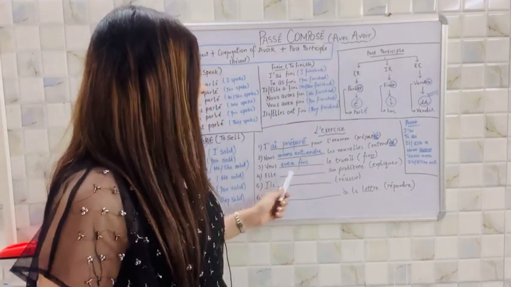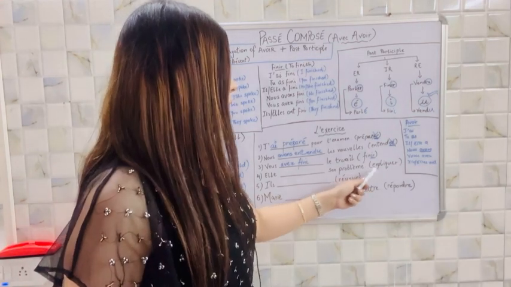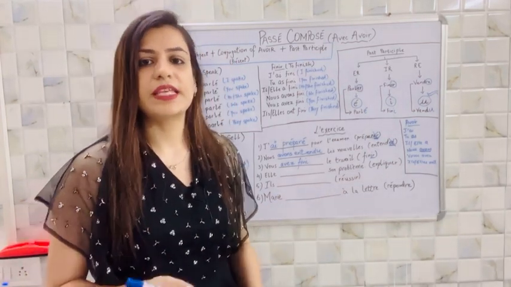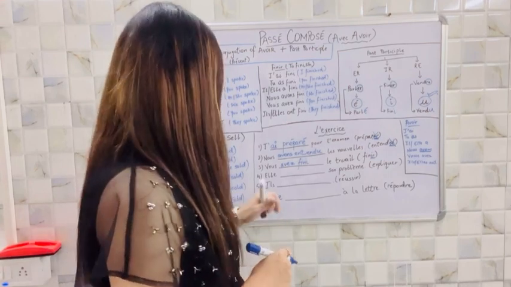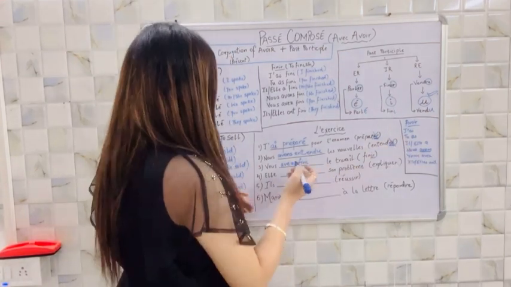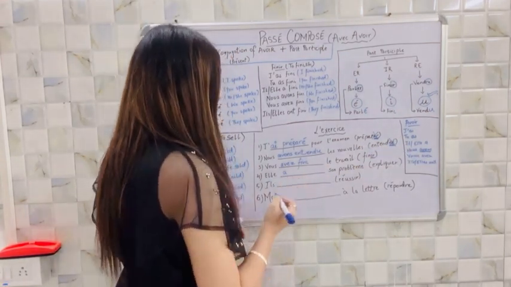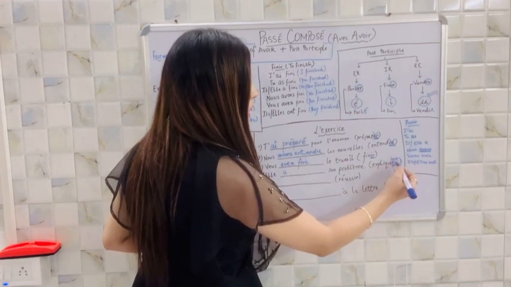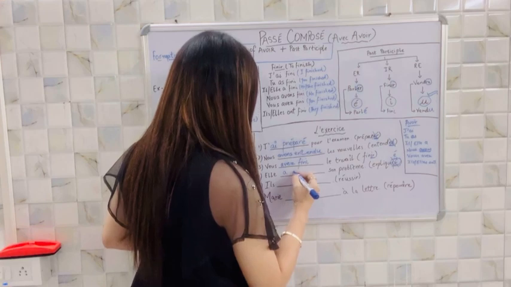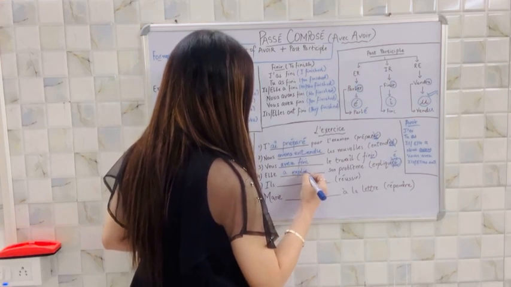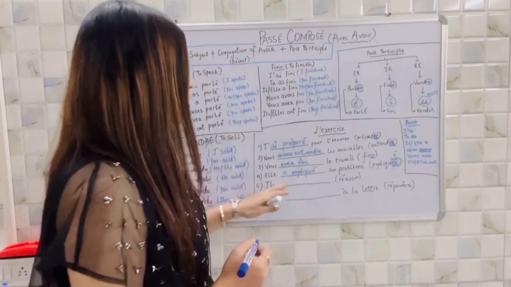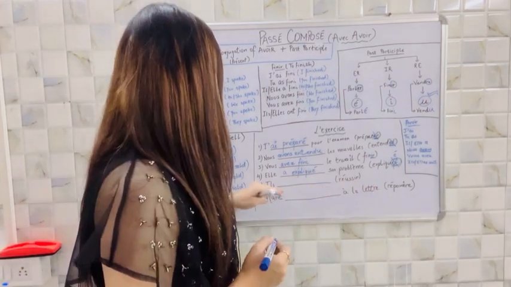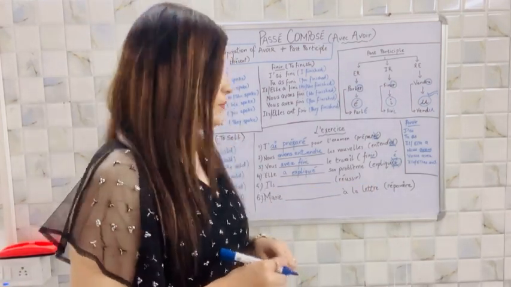Now, elle dash son problème, and the verb given in the bracket is expliquer, which means to explain. Simply put the conjugation of avoir, elle a. Now again it's an ER ending verb, cut ER and put E with accent. So expliqué. Elle a expliqué son problème, which means she explained her problem.